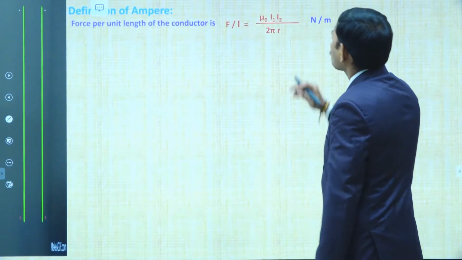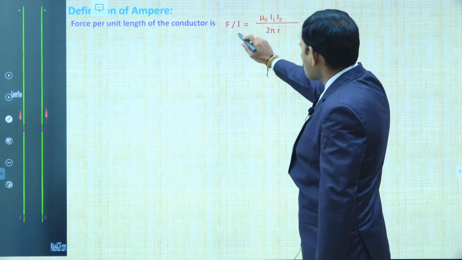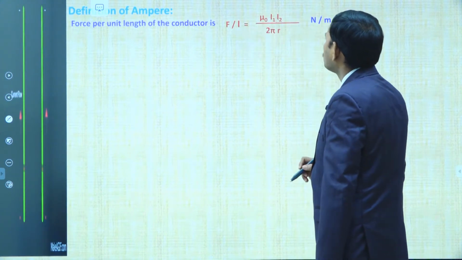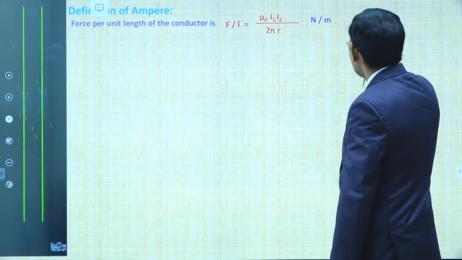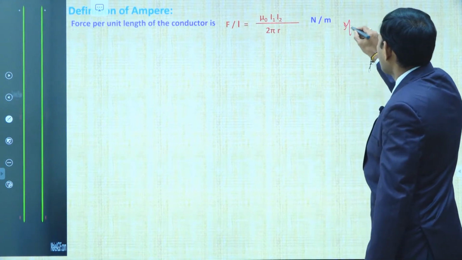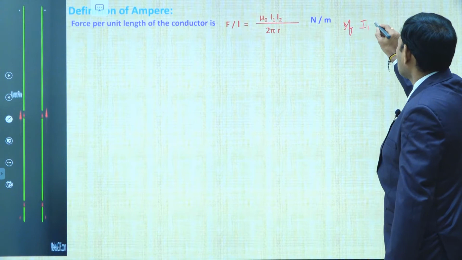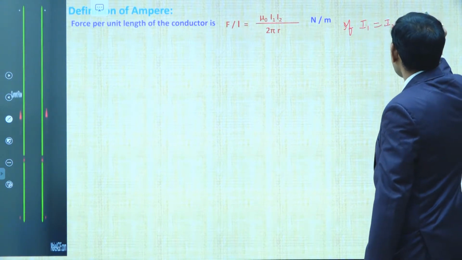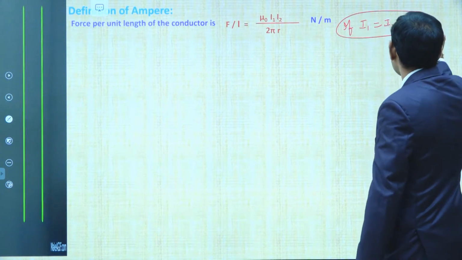Here, let us consider this formula. Force per unit length between two long parallel wires is mu naught I1 I2 L by 2 pi r. Students, if I1 and I2 are 1 ampere, we would like to define 1 ampere, and under which conditions it becomes 1 ampere.